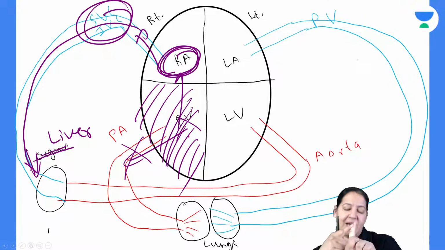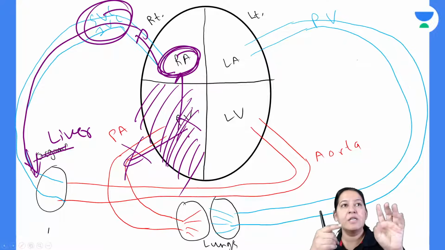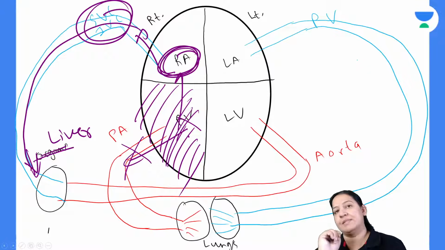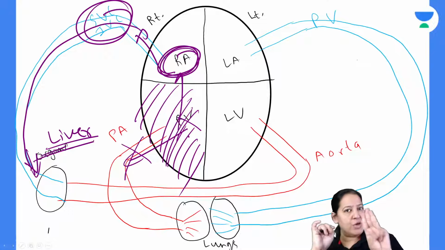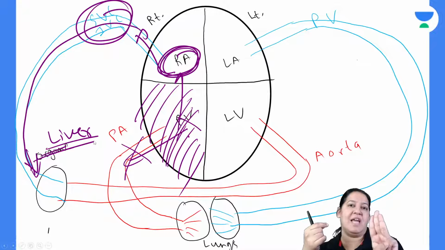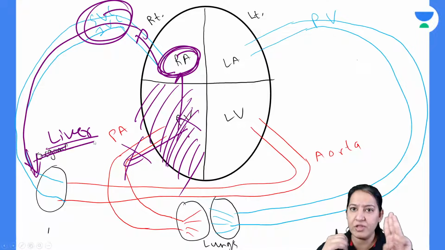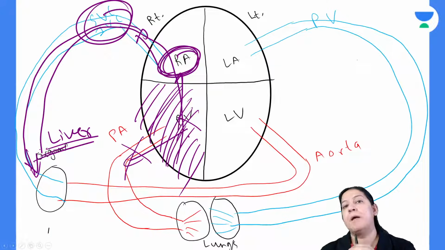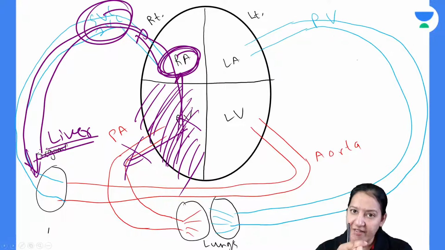The liver has four things: hepatic artery, portal vein, central vein, and bile duct. Due to the backflow of the blood, where is the blood coming? Rishinika, Z, others who are listening to me, please give your answer. In the liver, there are three blood vessels: hepatic artery and portal vein, which are part of the portal triad, and the third is the hepatic vein. The bile duct doesn't have blood, it has bile. So three channels are blood containing. Out of the three, due to right heart failure and the backflow of the blood, blood is accumulated in which of them? Hepatic artery, portal vein, or hepatic vein?